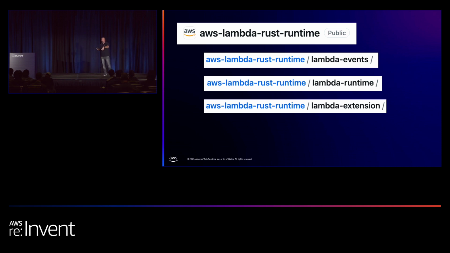The runtime itself, the repository, contains more crates that we are going to talk about later on during the session. But what you should always remember when writing Rust code is that to develop a Lambda in Rust, you have to develop two things. You have to develop your handler, and you have to write the runtime. And usually I'm going to write everything in the same binary. You are not going to create two binaries. I'm going to show you right now how to write both the runtime and your handler in the same piece of code.